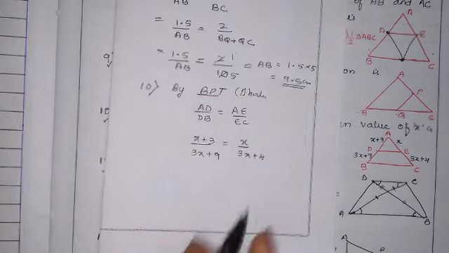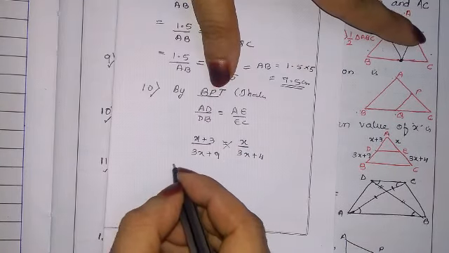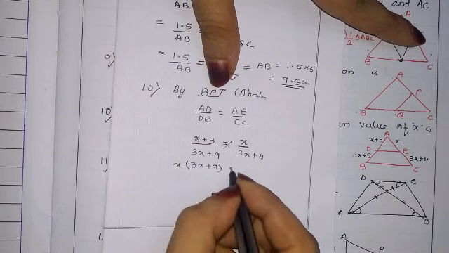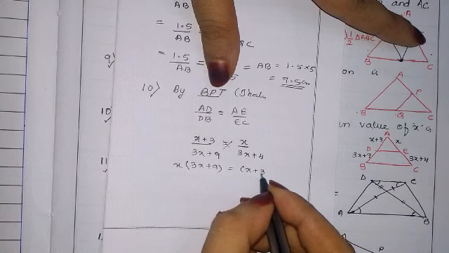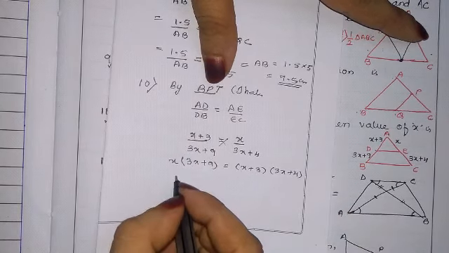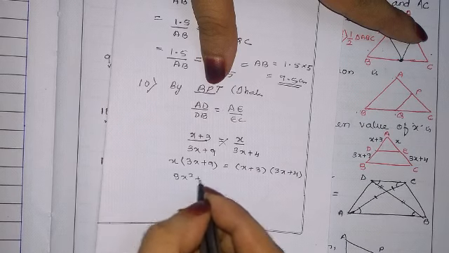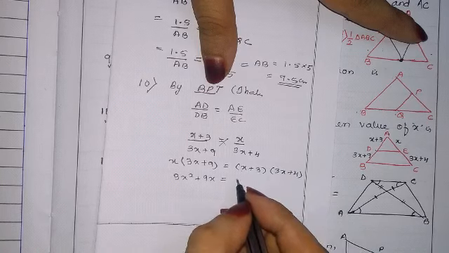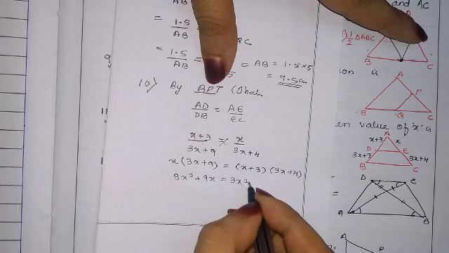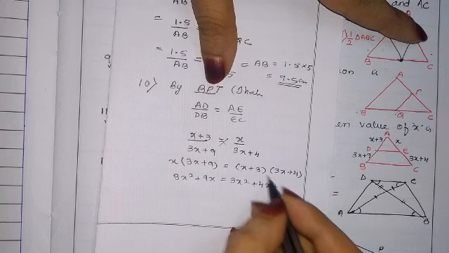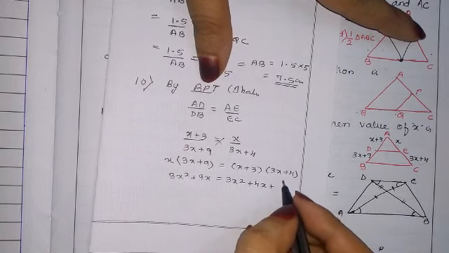Now let us cross multiply this. This is a bit lengthy, but you should be very quick. X into 3X plus 9 is equal to X plus 3 into 3X plus 4. X into 3X is 3X square plus 9X. Then X into 3X, 3X square, X into 4, 4X, 3 into 3X, 3X square.